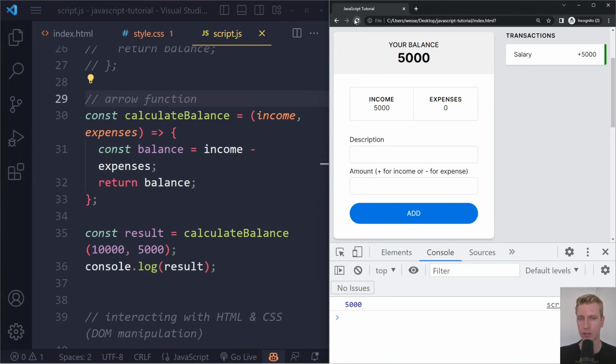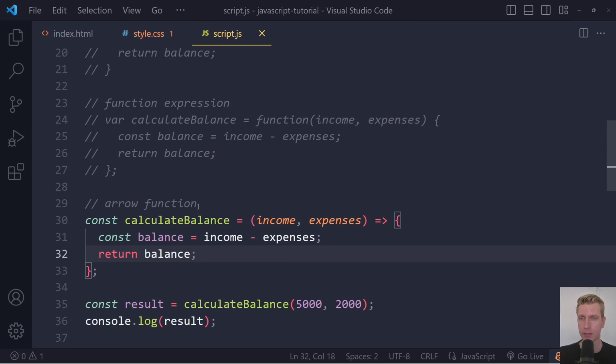So now if I refresh, we still see 5,000. Let's actually change this from 5,000 income and let's say 2,000 expenses. Let's save here and refresh. We still get 3,000. So it still works, right? This is still what it should be. All right, now one big difference with arrow function is actually that we can make it even shorter.